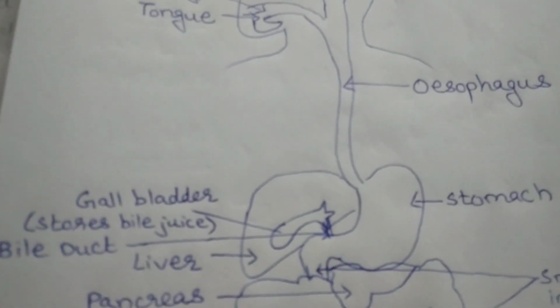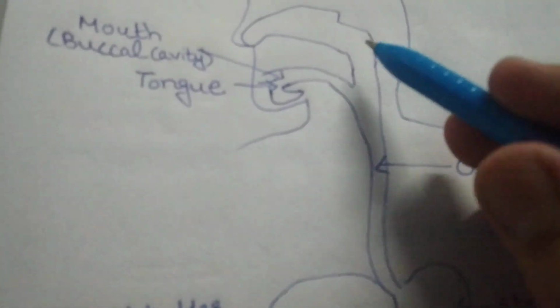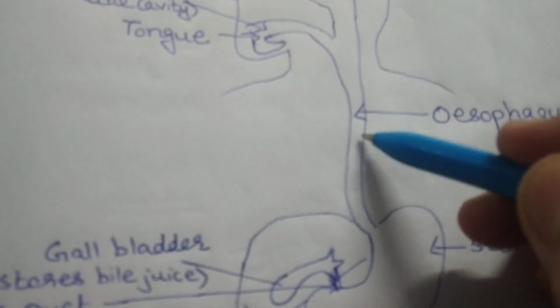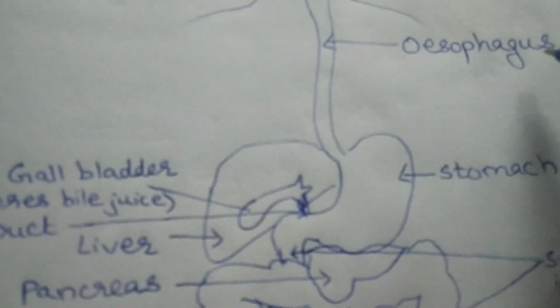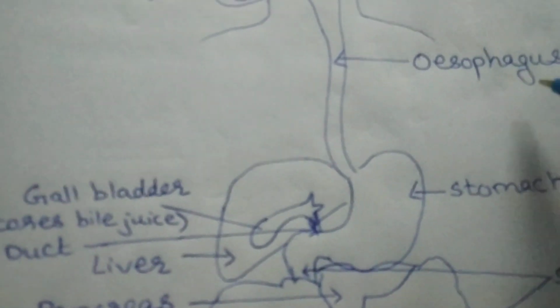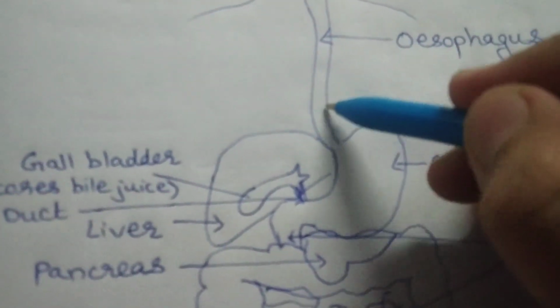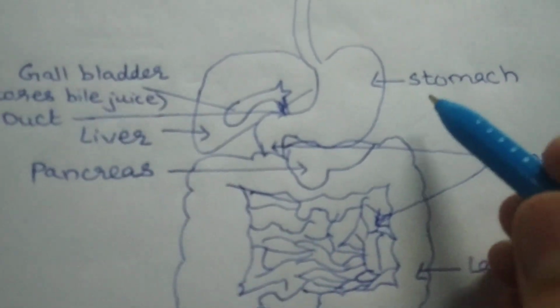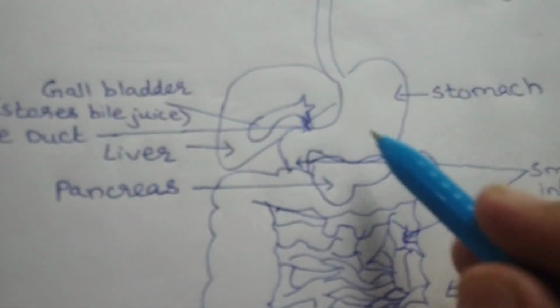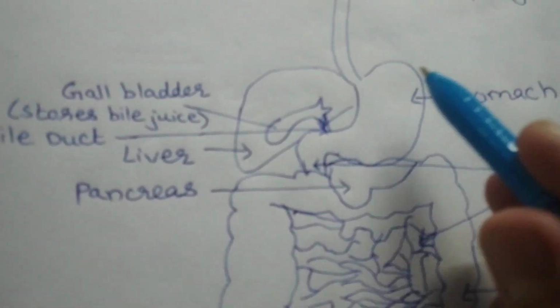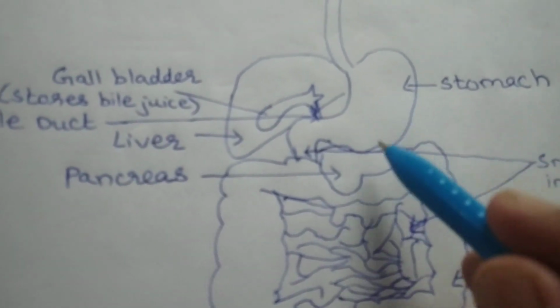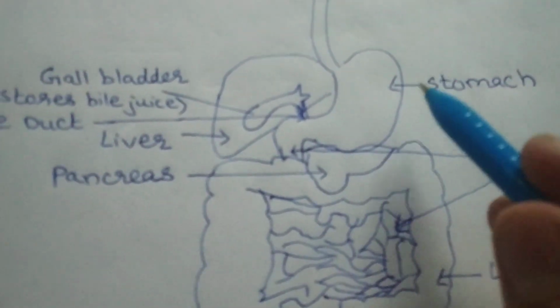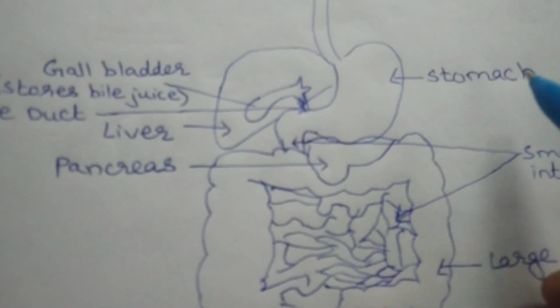The food goes further and further. The food from the mouth then comes to the esophagus. Now the esophagus is also known as the food pipe. The food pipe takes the food to an expandable bag which is called the stomach. Now this expandable muscular bag is on the left side of the abdomen. Fine. Now let's understand the function of the stomach.